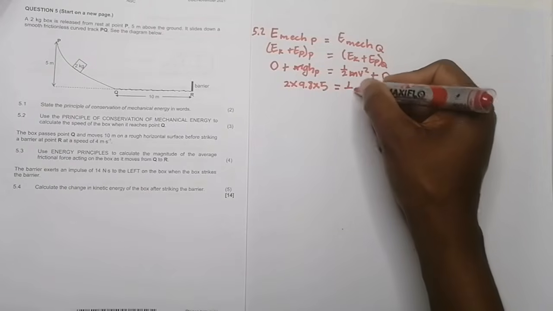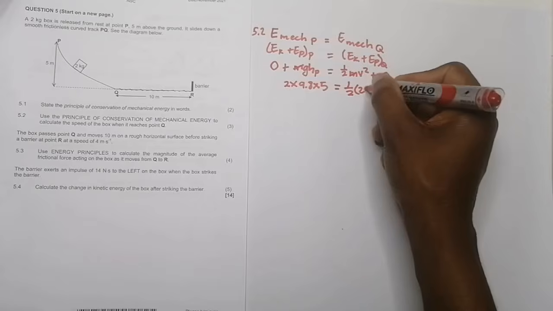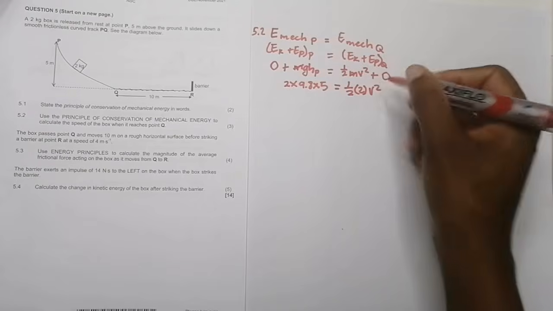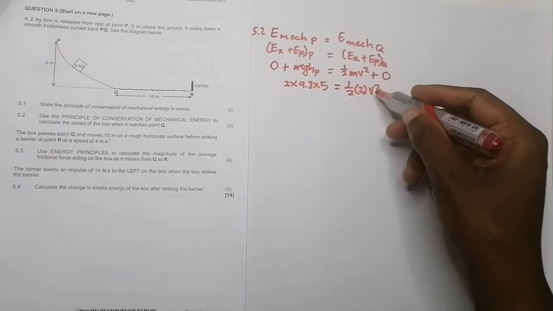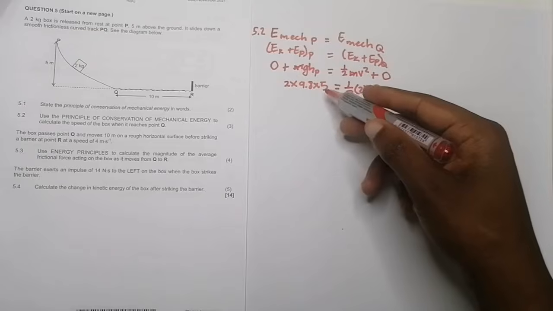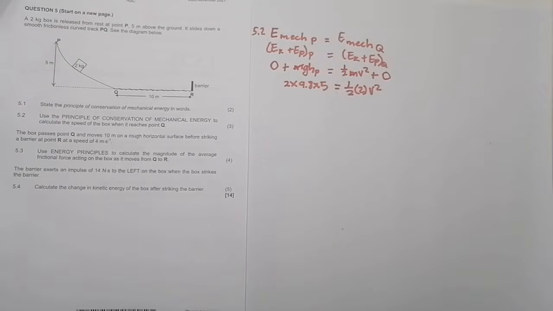Okay, so that's half of 2 times v squared. Okay, and we'll basically just do our gymnastics here. Half of 2 is 1. Okay, and you take the product, then you just take the square root. So in this case, it's just simply going to be the square root of 2 times 9.8 times 5.